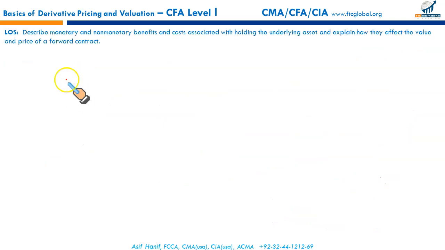Next, the LOS is to describe monetary and non-monetary benefits and costs associated with holding the underlying asset and explain how they affect the value and the price of the forward contract. In the previous slide, we discussed the forward price of an asset with certain benefits and costs: it is the spot price compounded at the risk-free rate over the life of the contract minus the future value of those benefits.